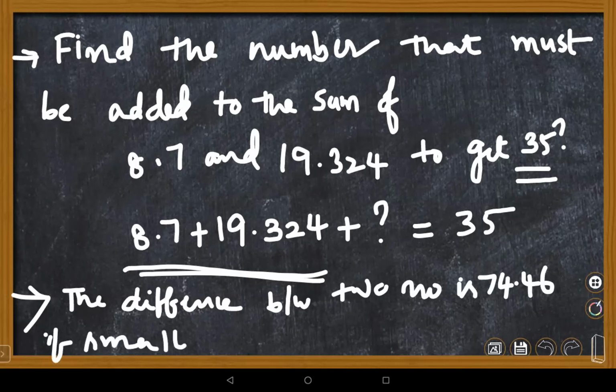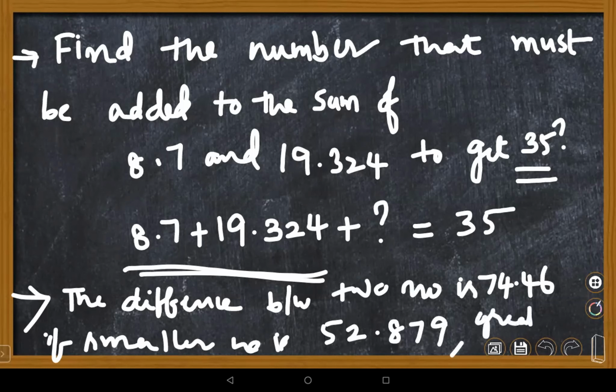If the smaller number is 52.879, find the greater number. You're supposed to find the greater number. The greater number is the question mark here.